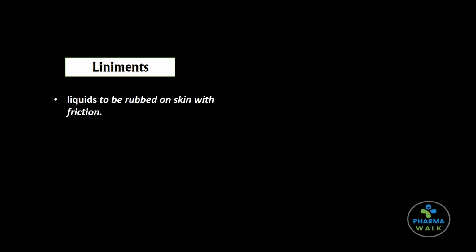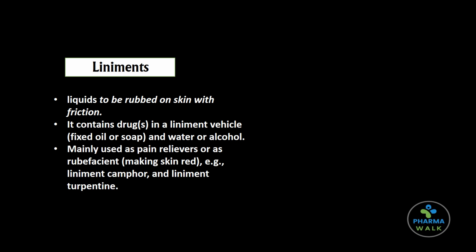Now, let us see the liquid dosage forms for external use. That is, they are applied externally. To start with, let us see about liniments. Liniments are liquids that are to be rubbed on skin with friction. They contain drugs in a liniment vehicle, that is fixed oil or soap and water and alcohol. Mainly they are used as pain relievers or as rubefacients that make the skin red. For example, liniment camphor and liniment turpentine.